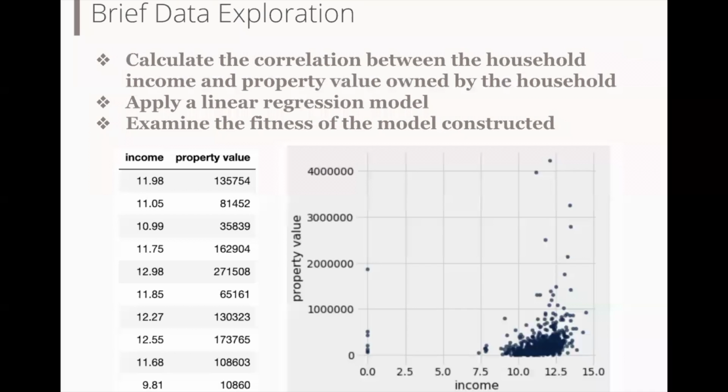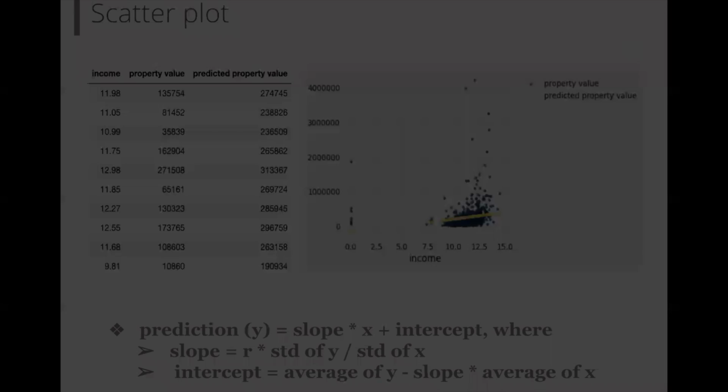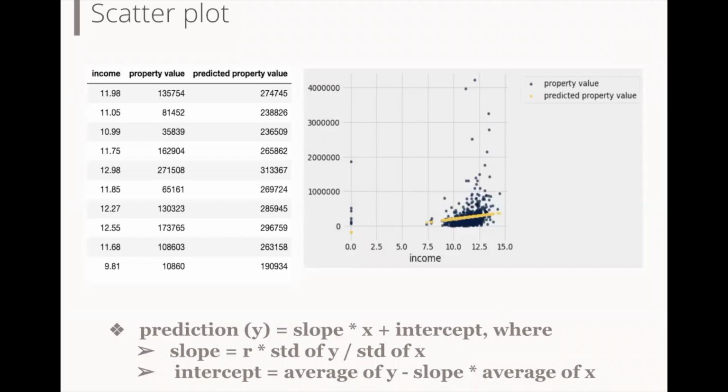After finishing the classification, we noticed that there might be a correlation between the household income and property value. Thus, we decided to run a linear regression prediction on the property value given the household income and test the validity of such a model. Using the equations learned in class to construct the prediction mechanism, we draw out the yellow dots, which is the linear regression line based on the prediction.